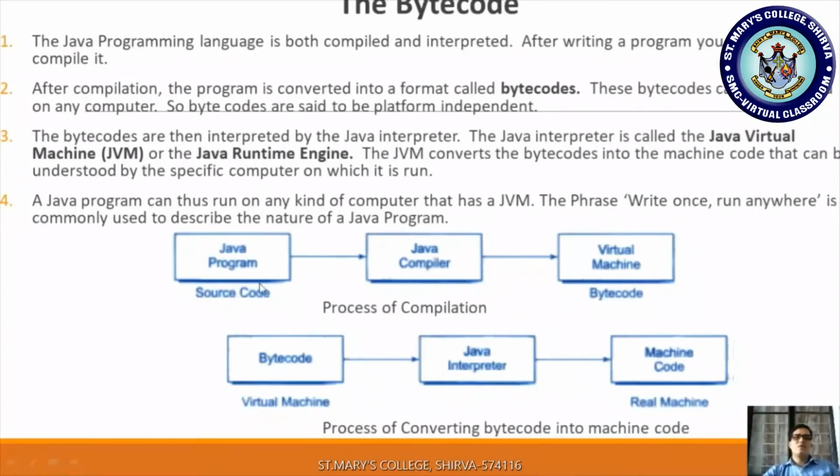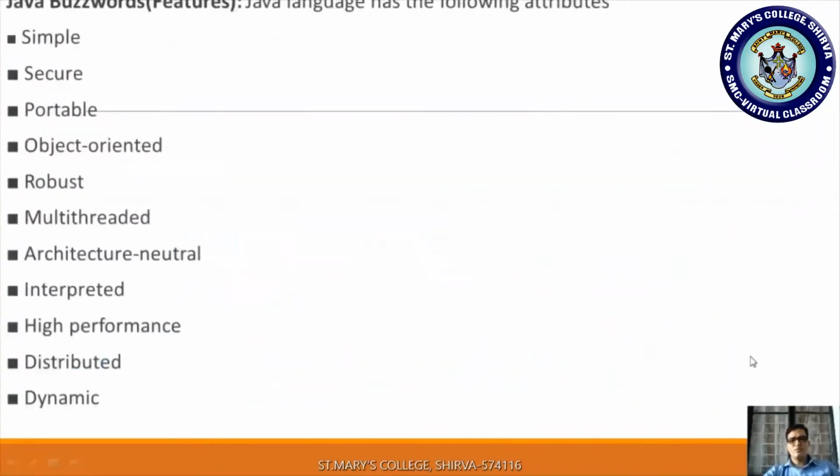After writing that Java program, I have to compile it by using the Java compiler. After the compilation, the compiled code of your program will be turned into a format called virtual machine code, that is bytecode. After this, I have to run my program. I am running this bytecode by using the Java Virtual Machine with the help of a Java interpreter. After running this Java bytecode, the machine can successfully understand the data present in your Java program. So this is the concept of bytecode.